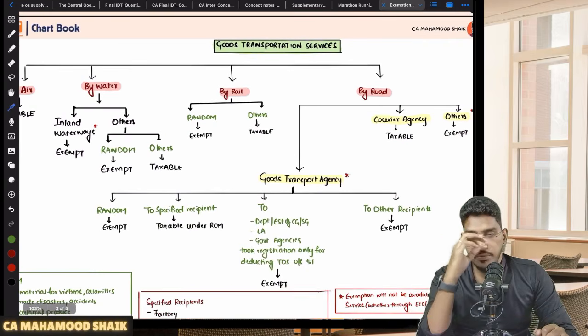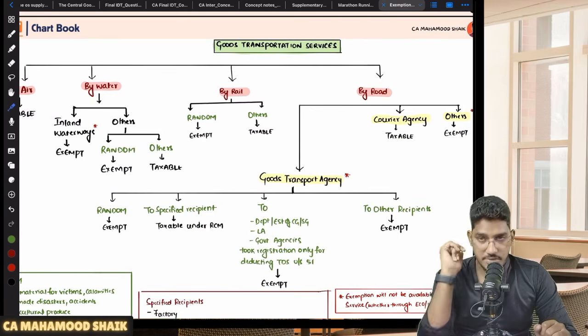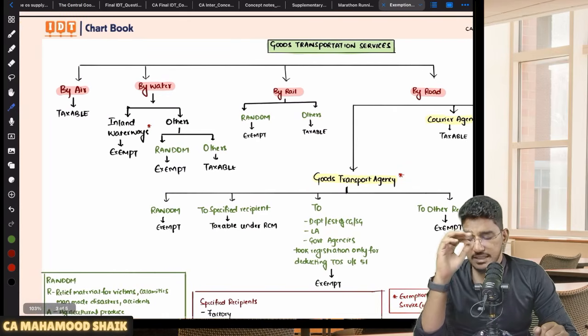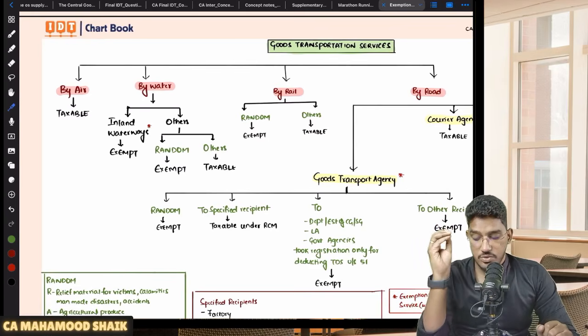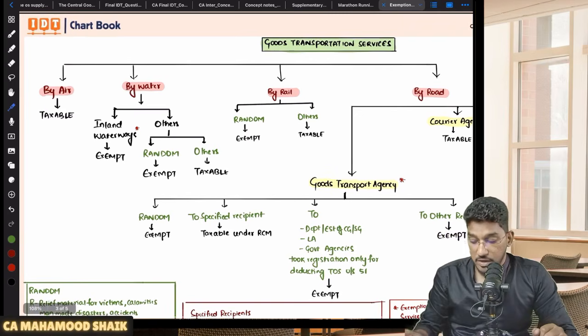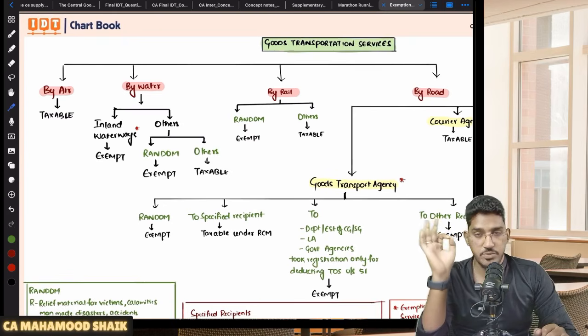Even for services provided by way of goods transportation also, there are some exemptions available. So what are those exemptions available for goods transportation services? Here also we will try to see once. This goods transportation can be provided either by way of air, by water, by rail, or by road. These are different modes of transportation of goods.